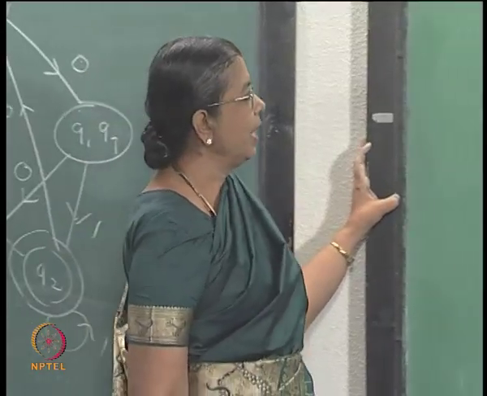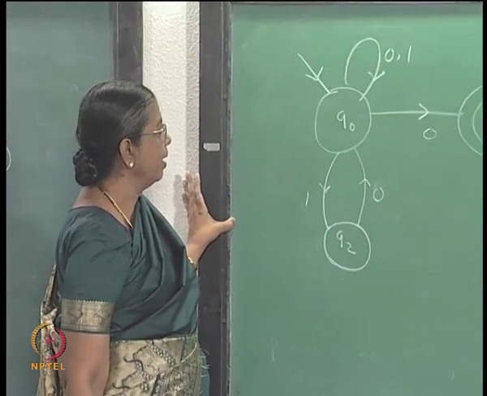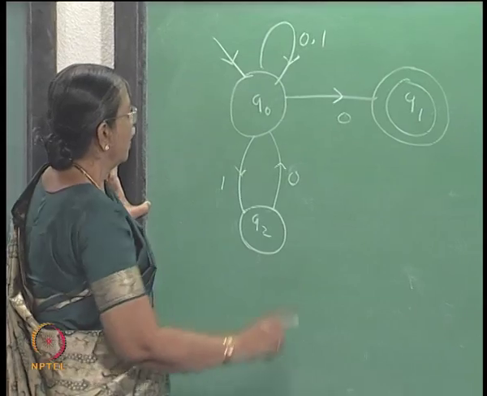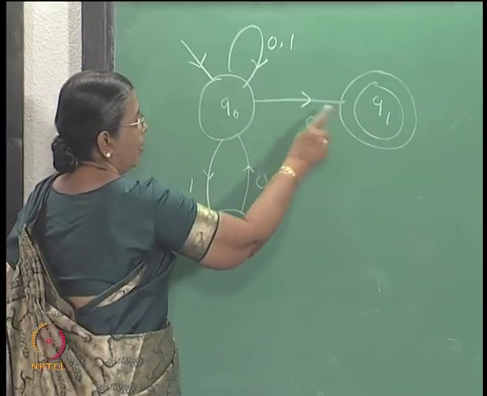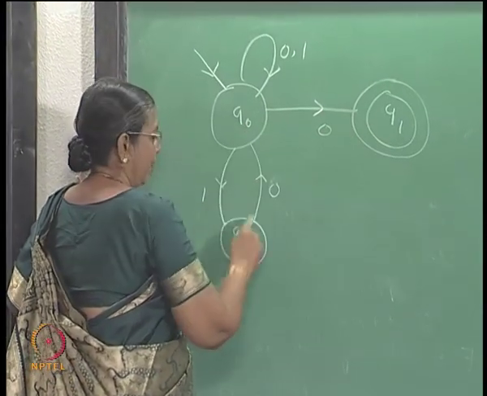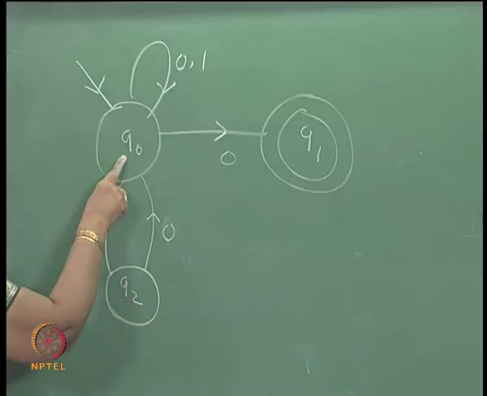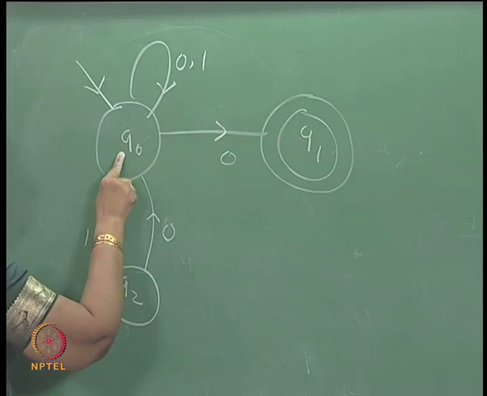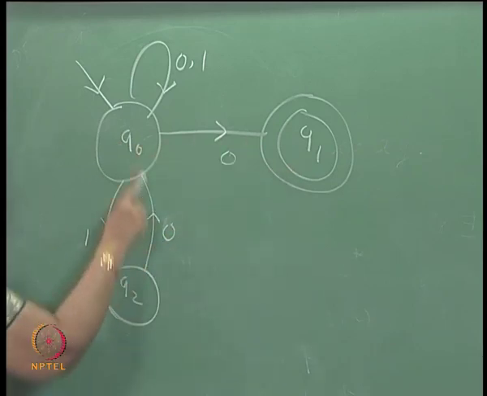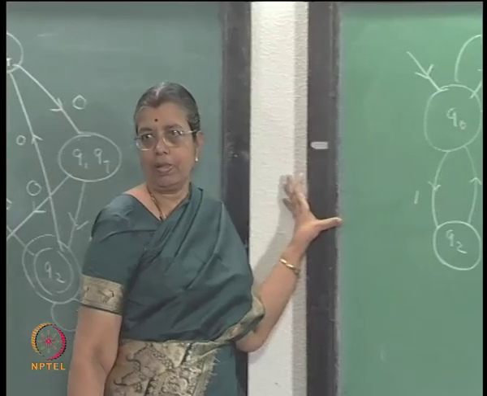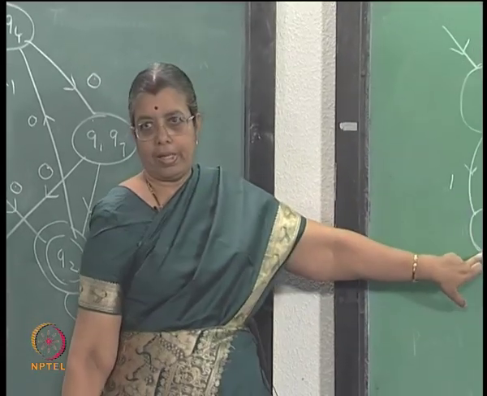Now, if you try to minimize this automaton, Q1 is a final state, this is not a final state, they cannot be equivalent. Among these, 0 takes you from Q naught to a final state, from here to a non-final state. So, these two cannot be equivalent.